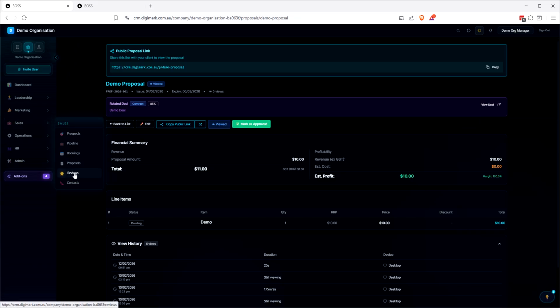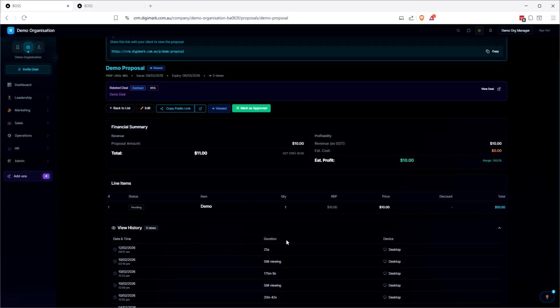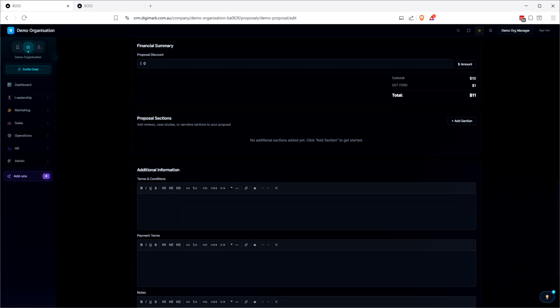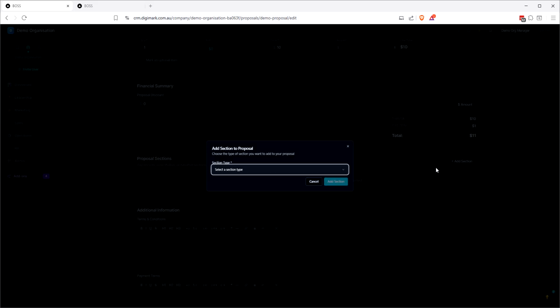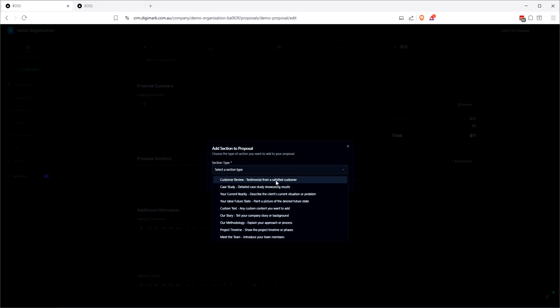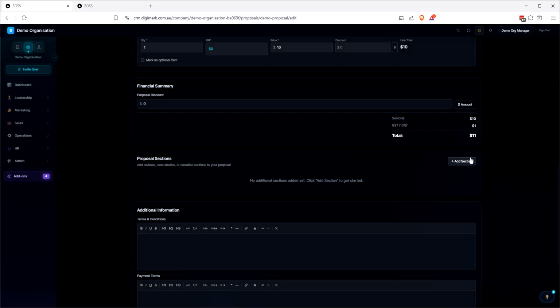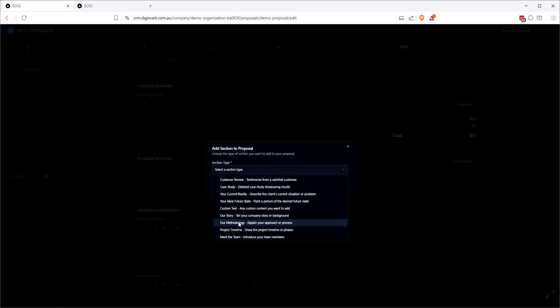We've got reviews in here as well for our template. So when we go in and create this here, we can add a section that is customer reviews. So these reviews over here, I didn't show you the sections either. So we've got all these various different sections in here: project timeline, meet the team.